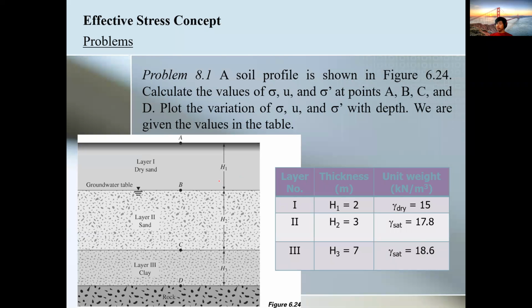So I think you can just solve this one on your own. Okay, balik-balik na siya. So simple na siya because you are given different unit weights already. So 17.8, 18.6, and you also have different heights. So the same as the previous one, you can calculate the values of your sigma, water pressure, and effective stress at points A, B, C, and D.